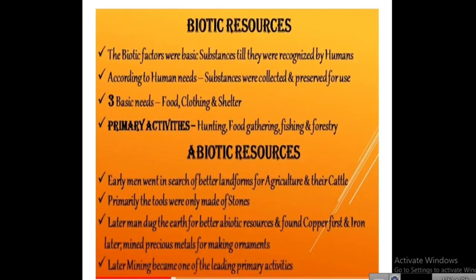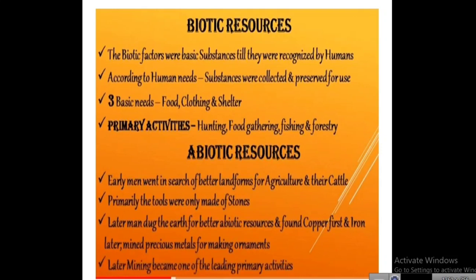Biotic resources, that is, biotics means all living things. The biotic factors were basic substances, that is அடிப்படை பொருள்கள், till they were organized by humans. So the humans organized in order. Organized means arranged in an order. Humans only arrange this. Biotic factors were basic needs for humans. So till now they are arranging one by one. Then according to human needs.